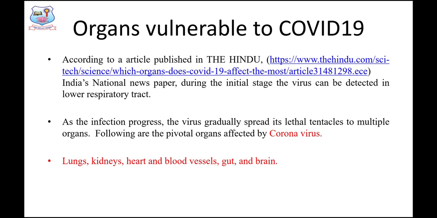They are lungs, kidney, heart, blood vessels, and even the brain. It has a wide range of organ specificity. It infects almost all pivotal organs of the biological system.